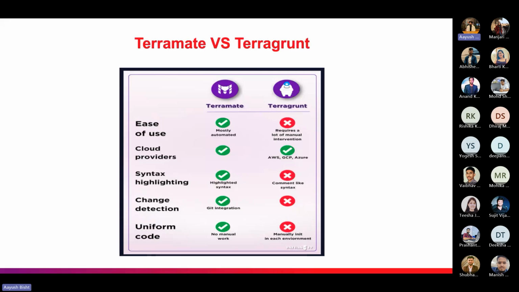And Terragrunt doesn't support anything like that. We have to manually apply the changes one by one for each of the environments. That is kind of hectic. And the last one is uniform code.